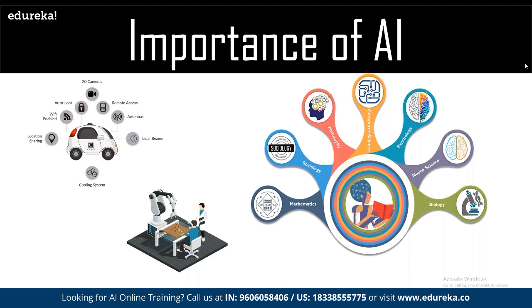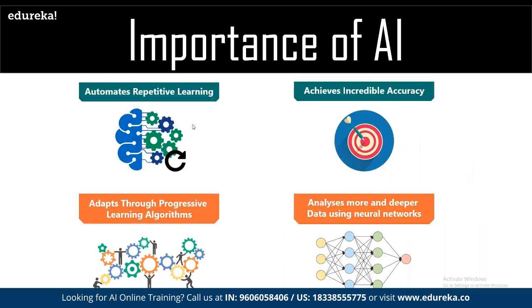Because of the implementation of AI, we can remove the entire job of repetitive learning. For example, if the system is well aware that 2 plus 2 is 4, 5 plus 5 is 10, 7 plus 6 is 13, it already knows the entire concept of one-digit addition, so there is no point in teaching the system on thousands of data sets for the same problem statement, right? So just to avoid that kind of repetitive learning, it helps us improve the accuracy of the entire learning as well, because we have to make sure the system is as accurate as possible.